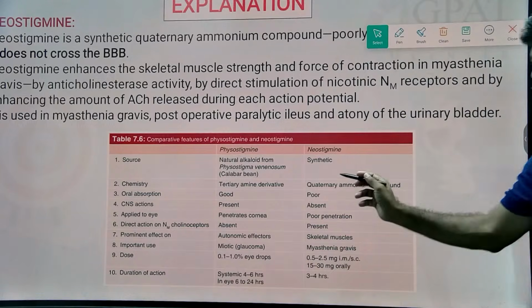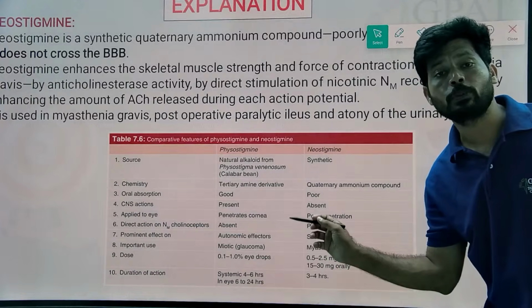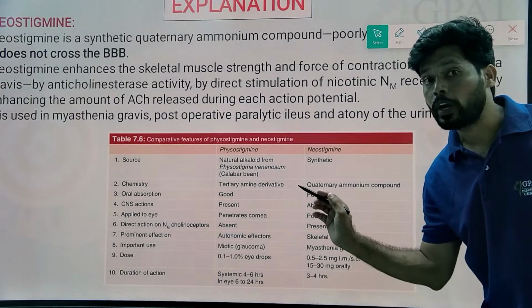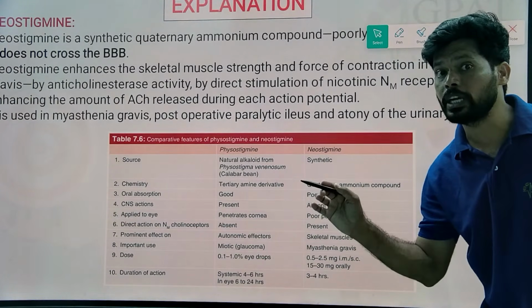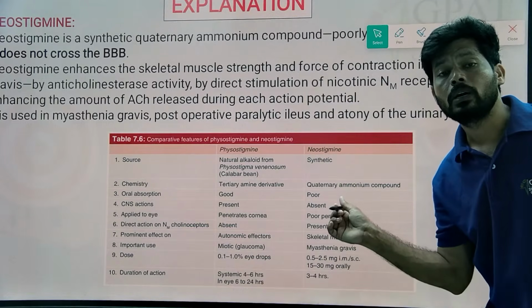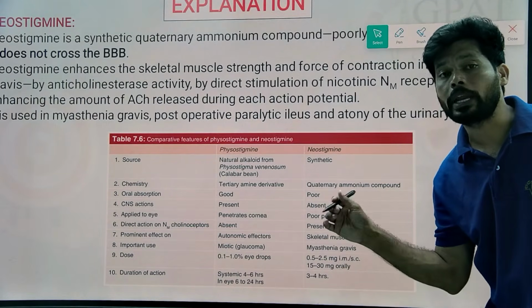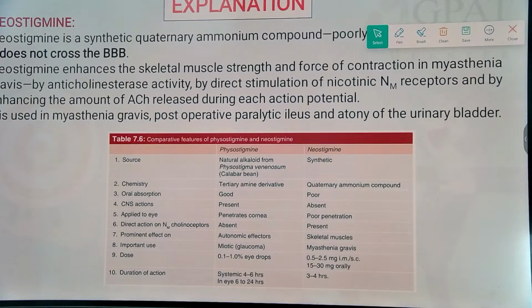So this is the difference between physostigmine and neostigmine. Physostigmine is a natural alkaloid, neostigmine is synthetic. Physostigmine is a tertiary amine, and a tertiary amine can cross the blood-brain barrier. Neostigmine is a quaternary amine and is unable to cross the blood-brain barrier.